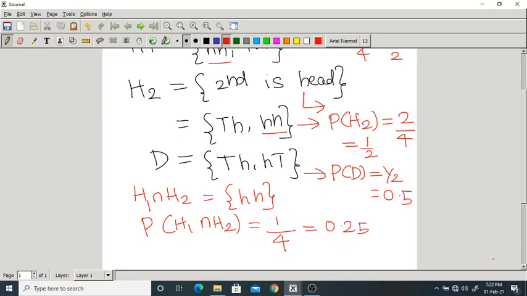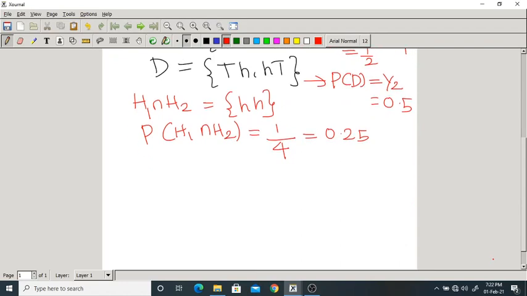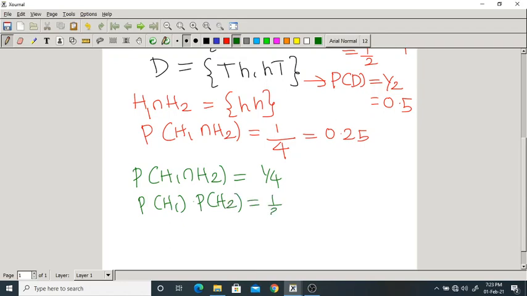Now here I can clearly say that the probability of H1 intersection H2, that is equal to 1 by 4, is also equal to probability of H1 into probability of H2. What is probability of H1? 1 by 2. Probability of H2 also 1 by 2, that is also 1 by 4. So these two are equal.